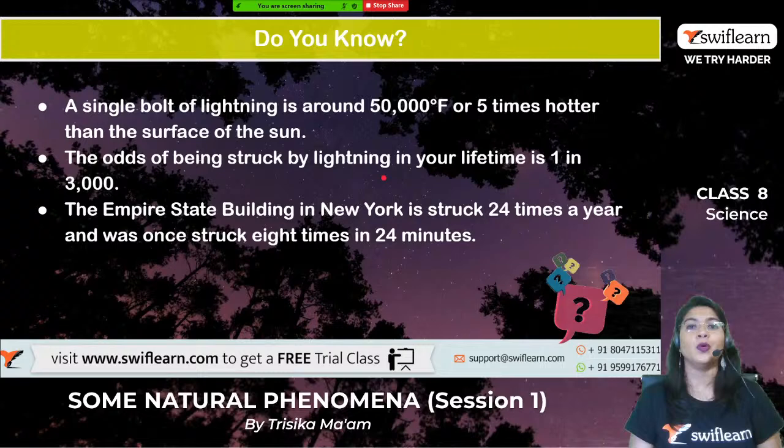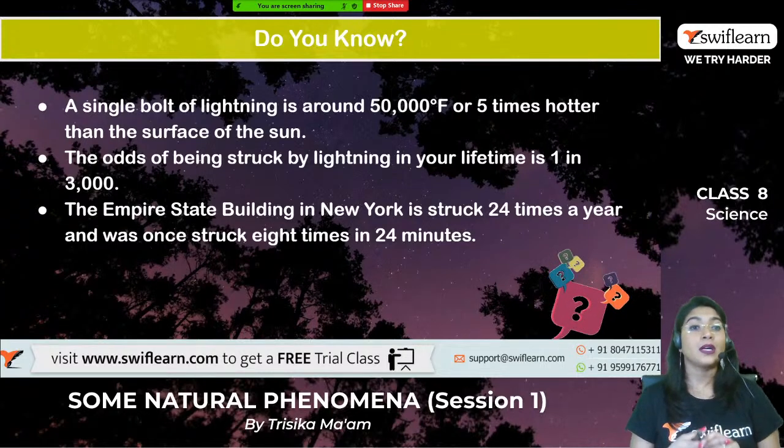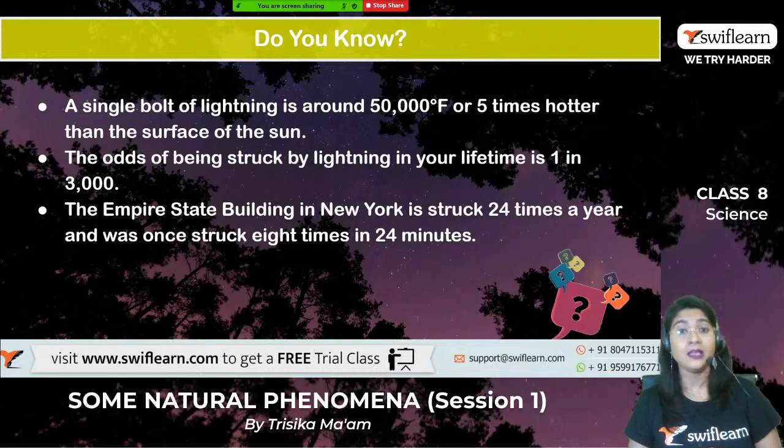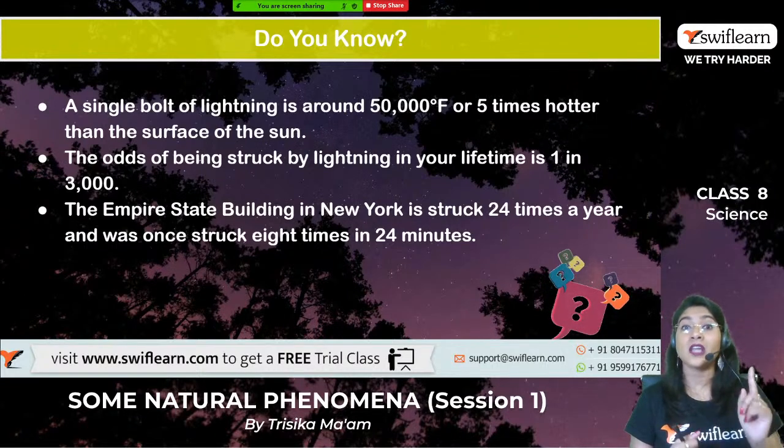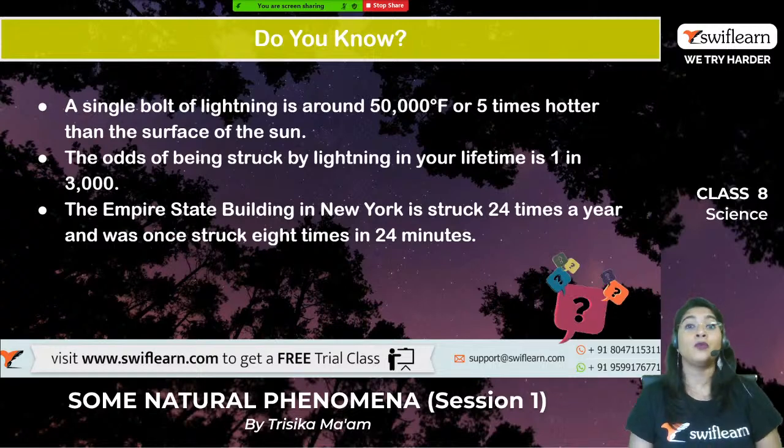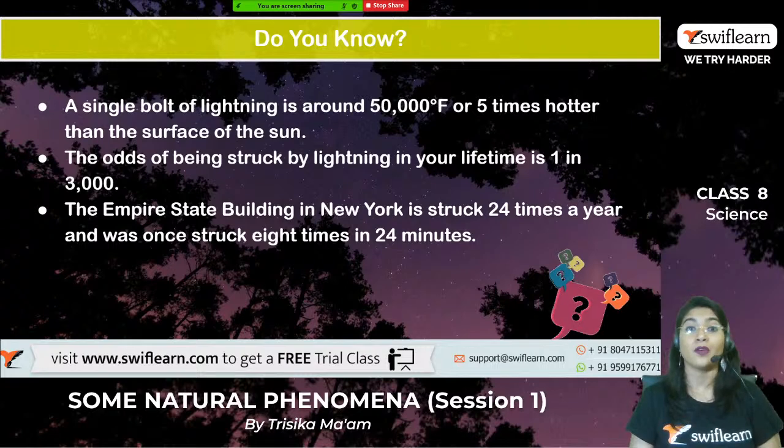Okay, let us find out some facts about lightning. A single bolt of lightning is around 50,000 degrees Fahrenheit, which is about 5 times hotter than the surface of the sun. Can you imagine?